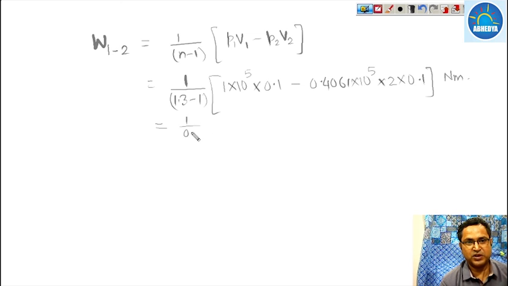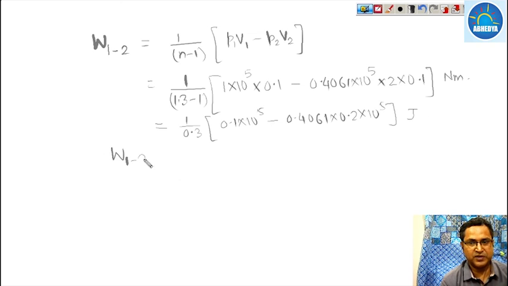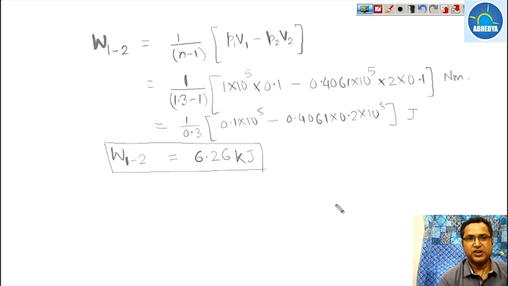that is 1 upon 0.3 into 0.1 into 10 raised to the power 5 minus 0.2 into 0.4061 into 10 raised to the power 5. This much of joule. So work done from 1 to 2 comes out to be 6.26 kilojoule. Once we calculate it, work done becomes 6.26 kilojoule.